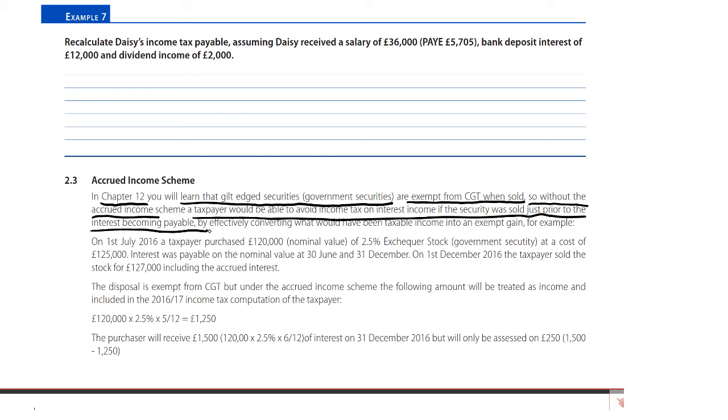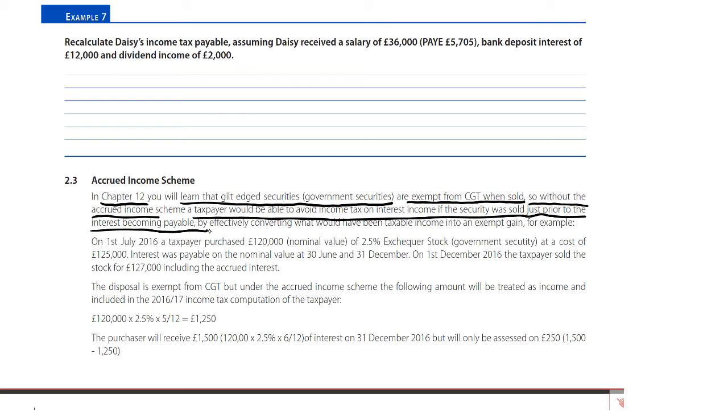That would be either a full year's worth of interest or half a year's worth. And for the fact that you've only owned it for a month, you'd be able to get that income. Clearly the vendor knows that, and on that basis includes that accrued interest in the valuation of that security.